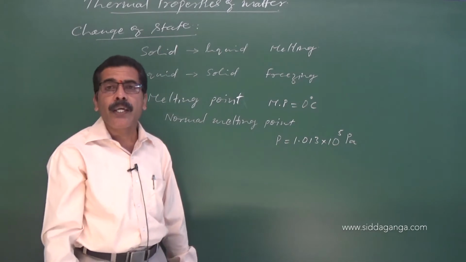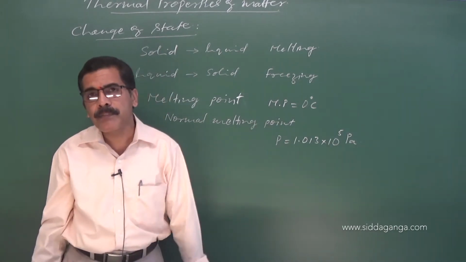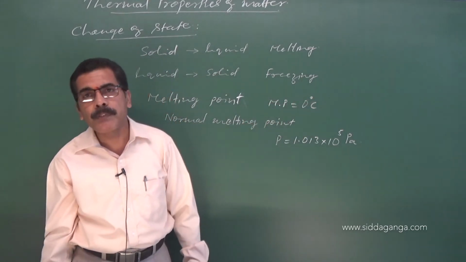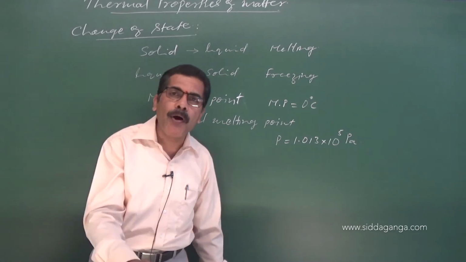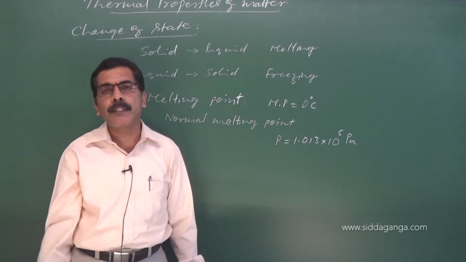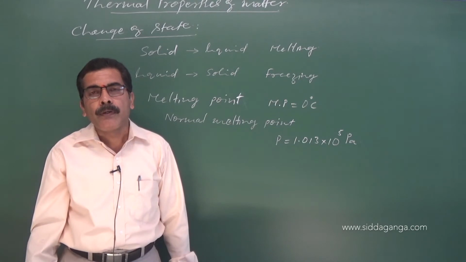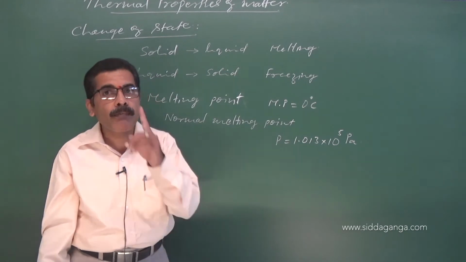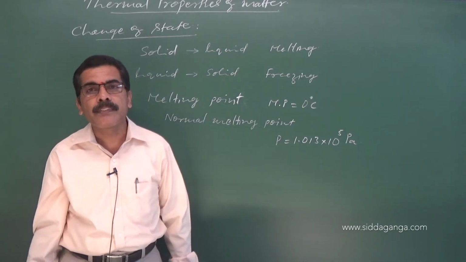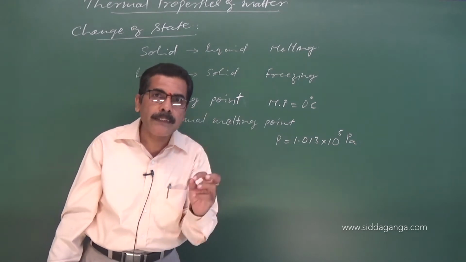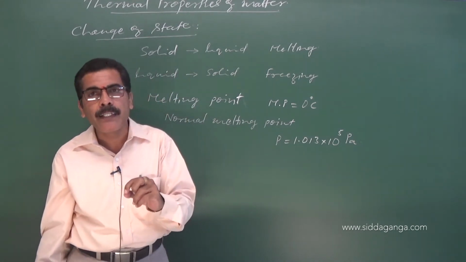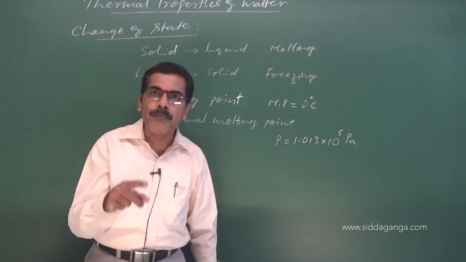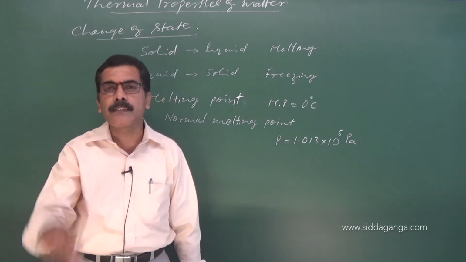If you observe the melting of ice, then that temperature is 0 degrees Celsius. Why am I specifying this? Because the melting point of a substance depends on the pressure. If you increase the pressure, in case of ice, the melting point decreases. In case of ice as well as rubber, you will find that with increase of pressure, melting point decreases. But in case of wax, if you increase the pressure, the melting point also increases.